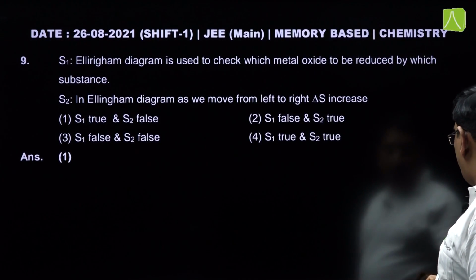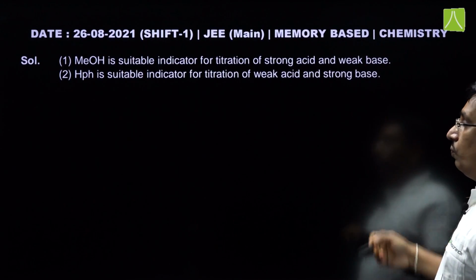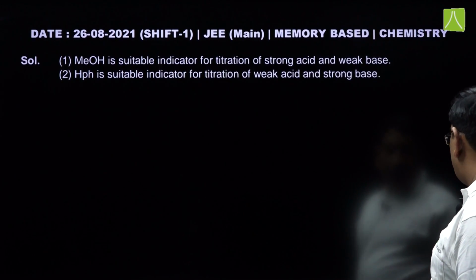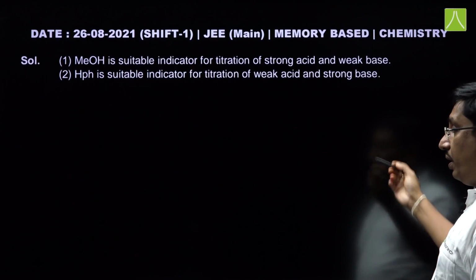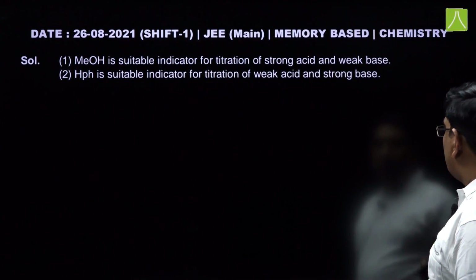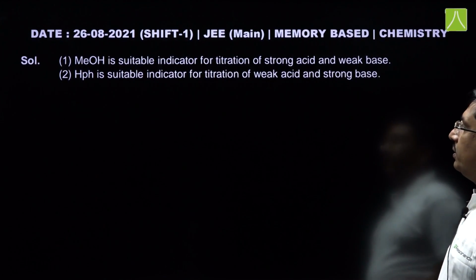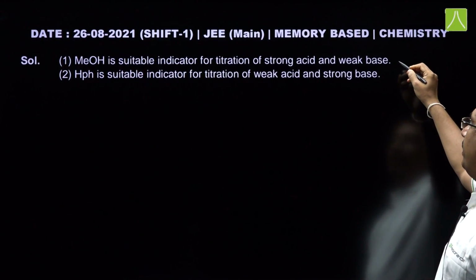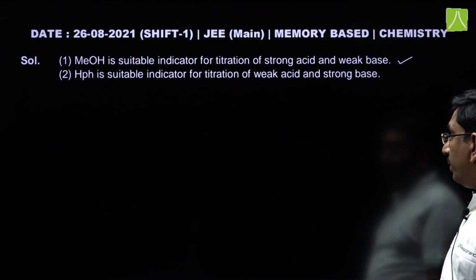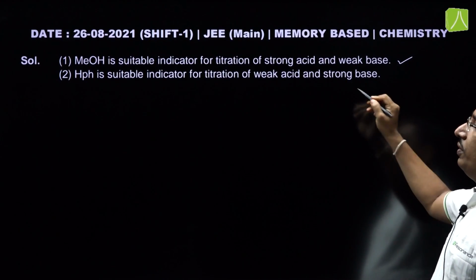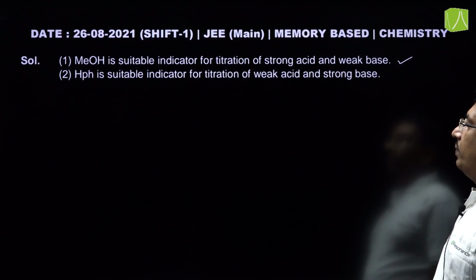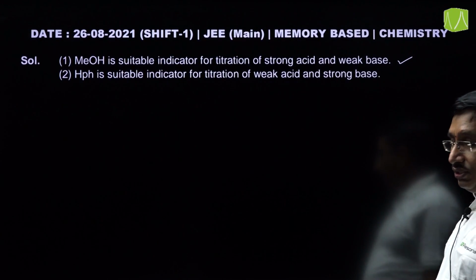Because methyl orange pH range is 3.1 to 4.4 and phenolphthalein pH range is 8.2 to 10.3. So, that is why here methyl orange is a suitable indicator for titration of strong acid and weak base, and phenolphthalein is also a suitable indicator for titration of weak acid and strong base.